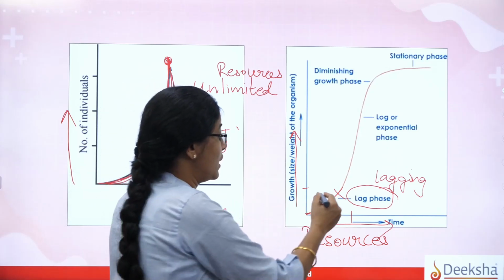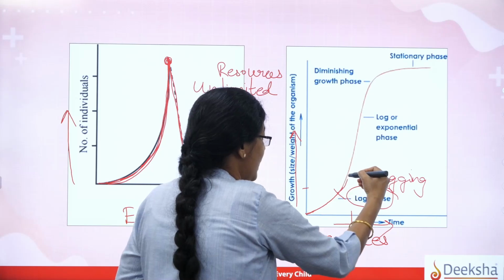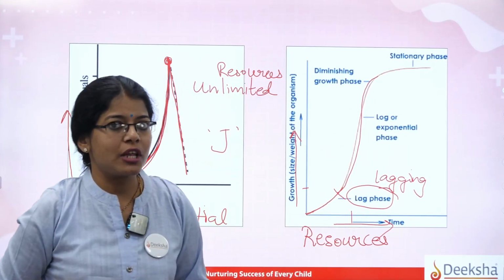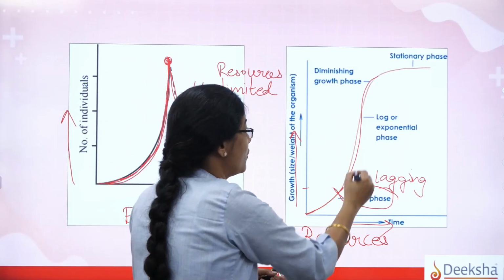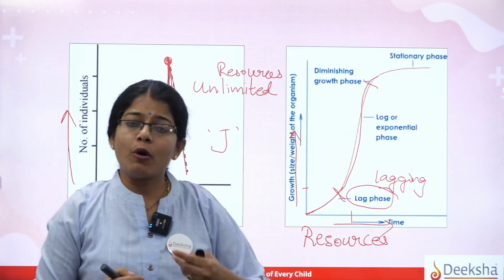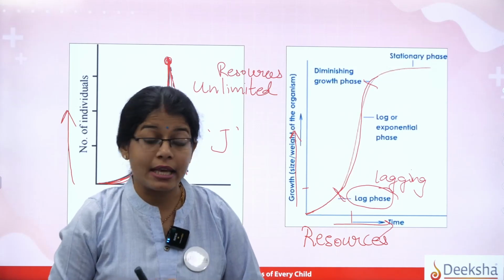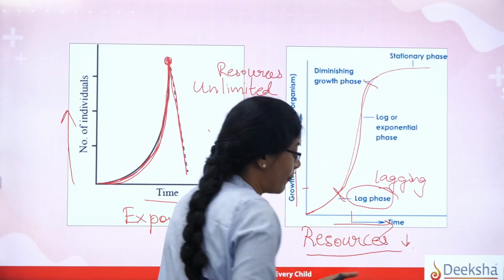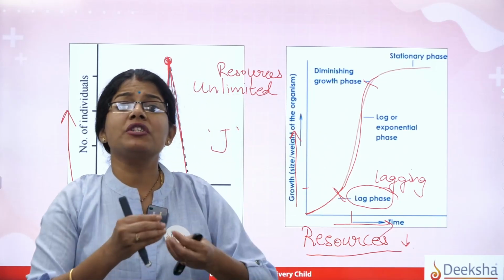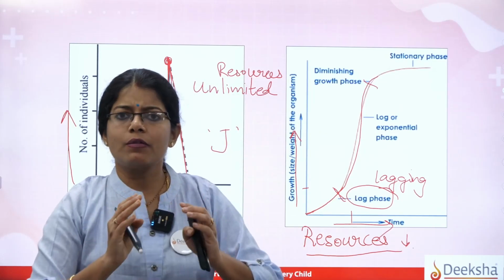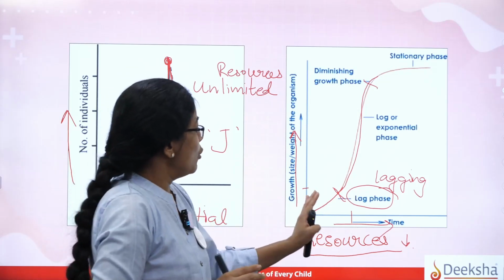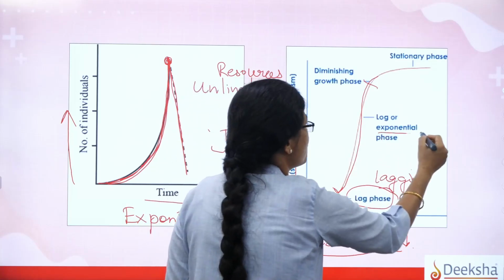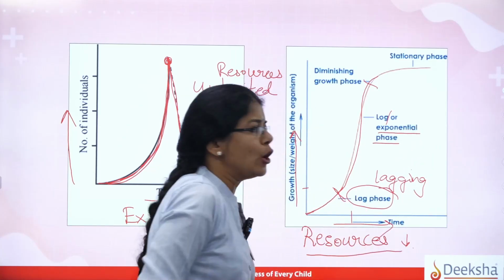So now if you see here, slowly you can see there is again an increase in the population in such a way that they grow exponentially also. Meanwhile, in this stage, of course there will be competition happening, but the resources which were ample now start declining. Because many of the species multiply, they consume it, so the resources start declining. Slowly accordingly they will show the multiplication in such a way called the exponential phase or else the log phase.